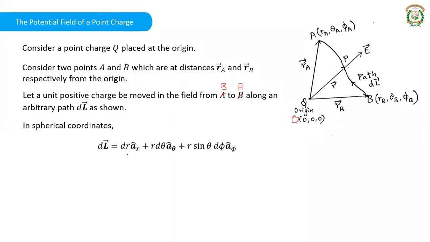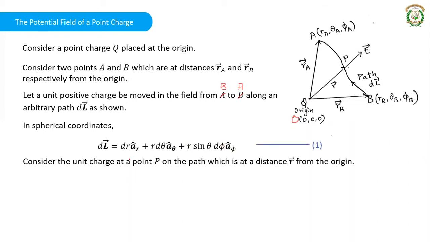It can be written as dr a_r, r dθ a_θ, plus r sinθ dφ a_φ. We have seen this while seeing the dl in all the three coordinate systems, right? You can take this as equation number 1.